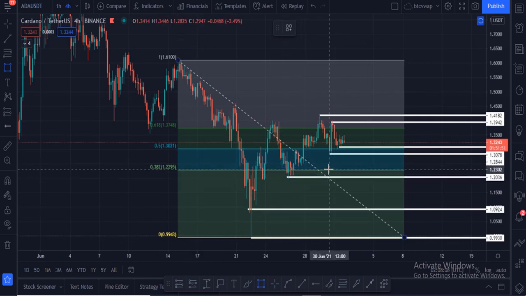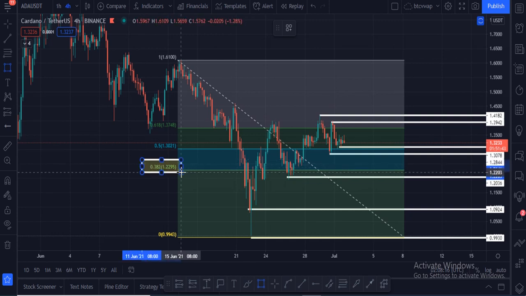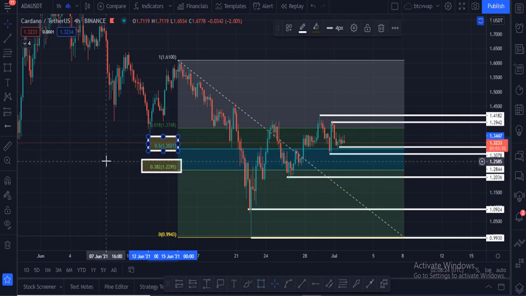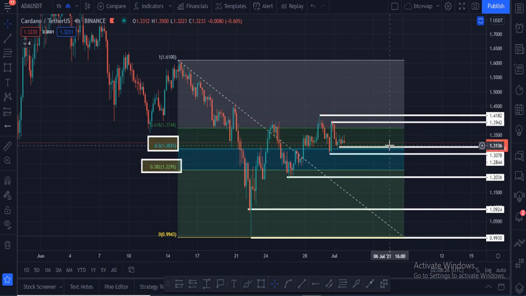And if in any case Cardano breaks this, it can go down to hit this zone, $1. This area is very important, and this area is also very important. These two areas Cardano has to hold. The 0.5 Fibonacci level is at $1.30, and the 0.38 Fibonacci level is at $1.23.